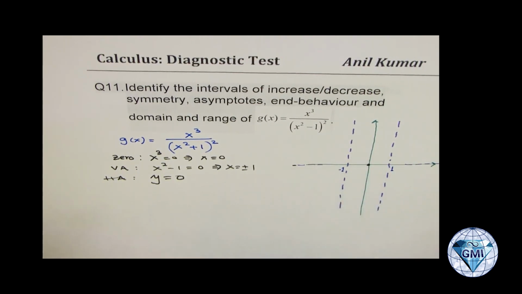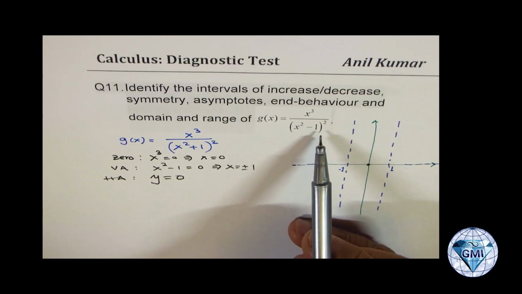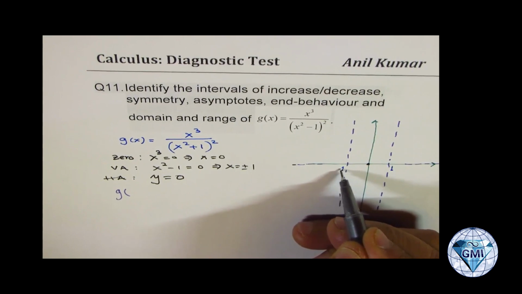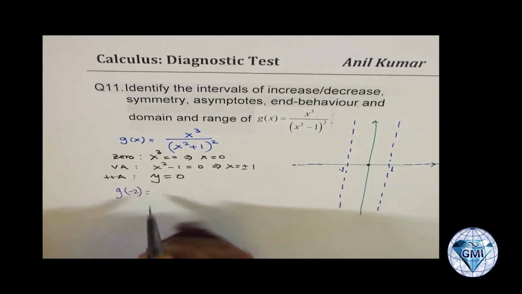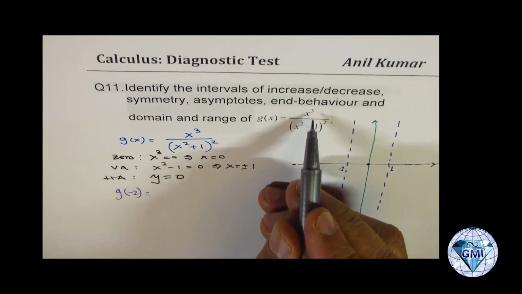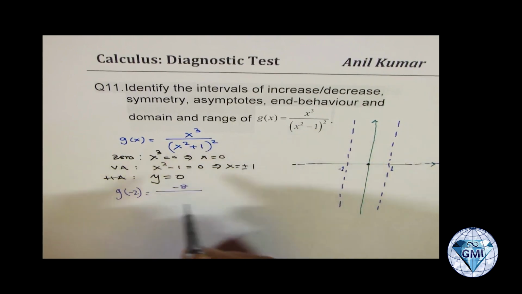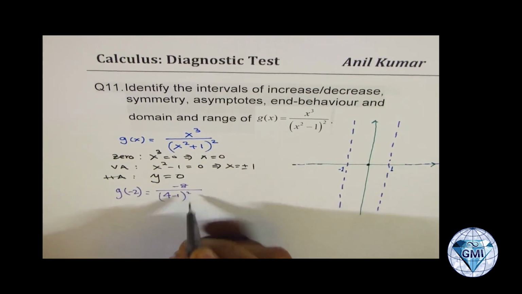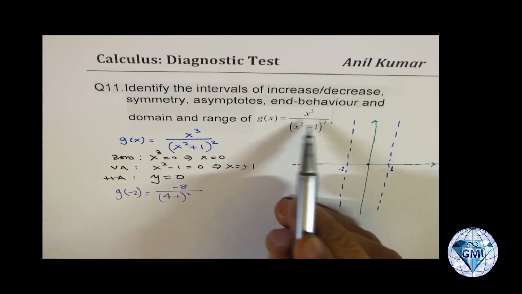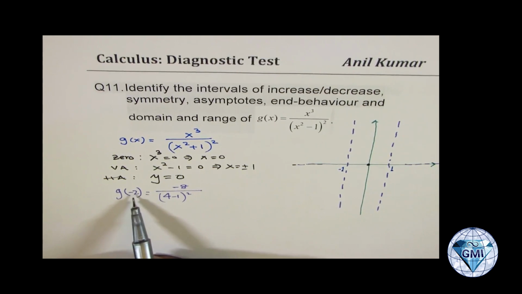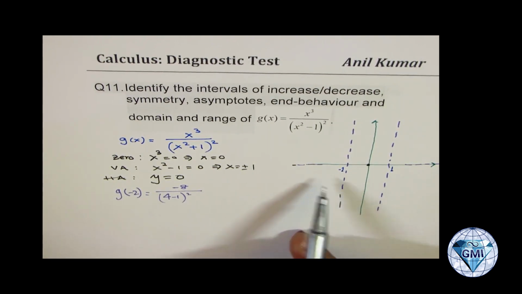To make things simple, I'll take some value. Let us take the value of the function on the left side of minus 1, so let's say minus 2. What we get here is minus 8 in the numerator, and in the denominator minus 2 squared becomes 4, minus 1. It is always positive. Do you see that? The denominator is always positive, so the numerator decides the sign. When you are on this side, negative, you will get a negative quotient, and you know this is a vertical asymptote. So without doing many calculations, I will just sketch it.